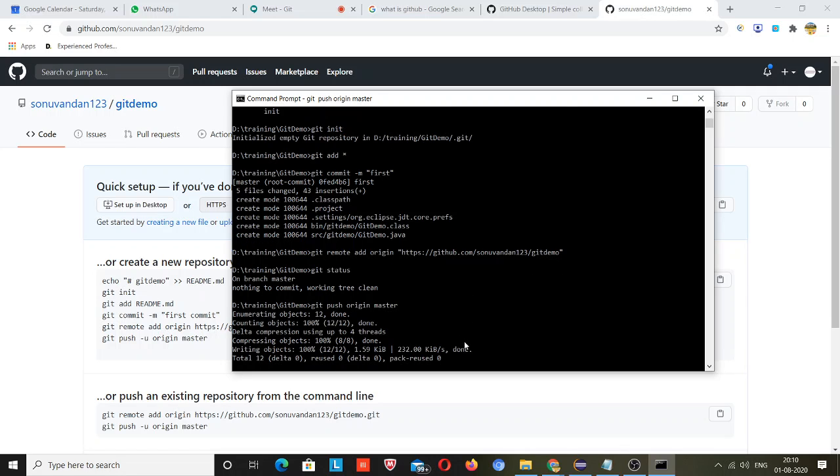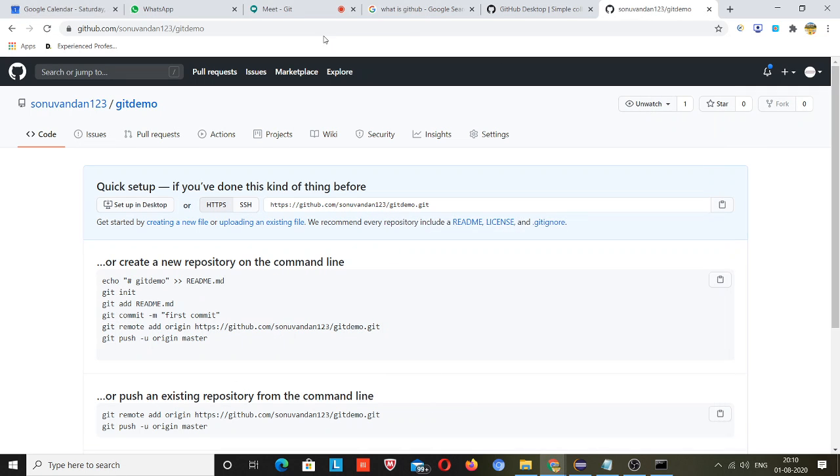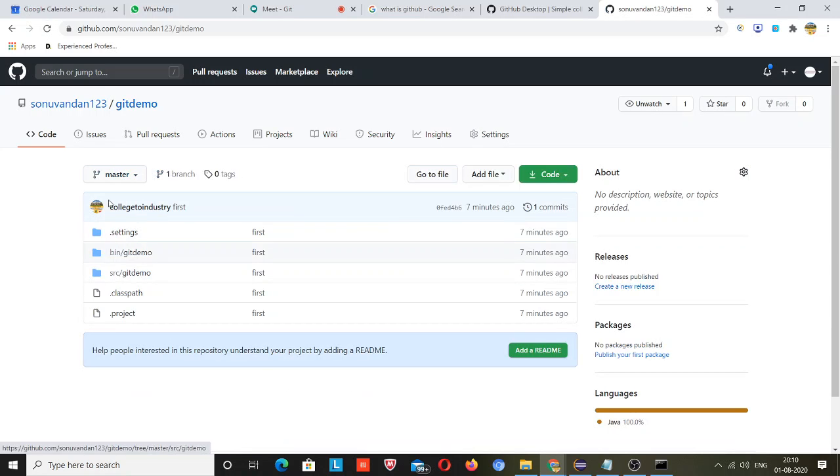Okay, you guys can see. Compressing objects 100%, unique, then everything okay. Now I'll refresh this so you guys can see my code over here. So I will add it again.